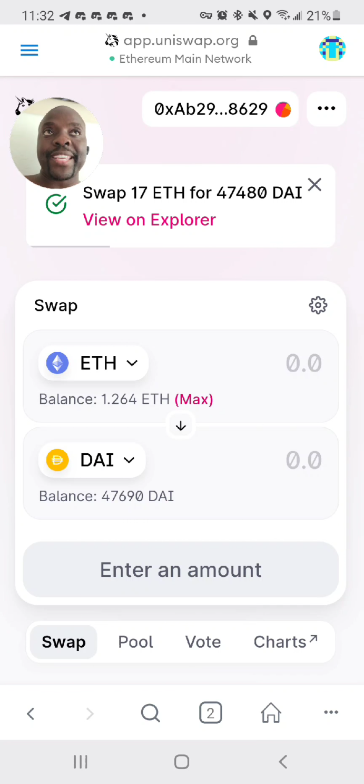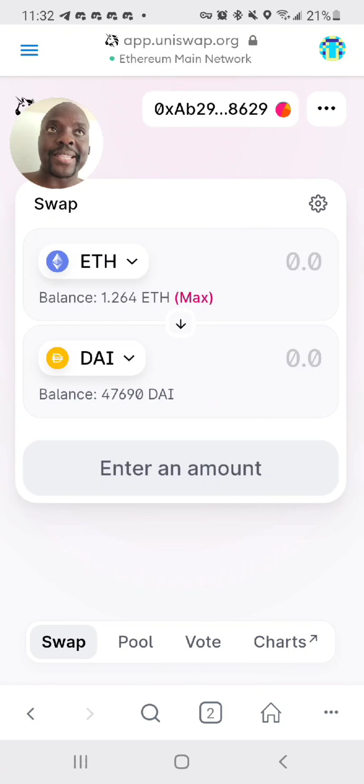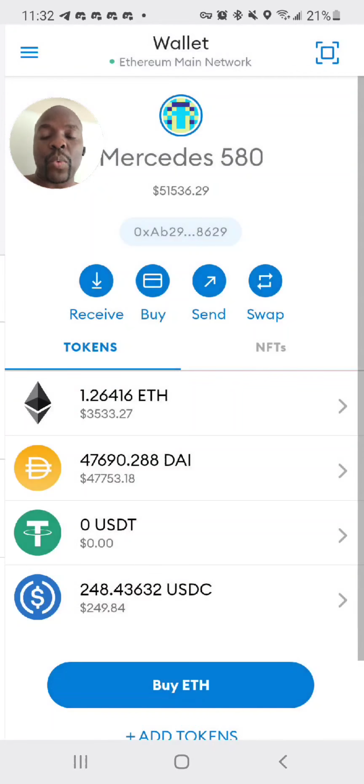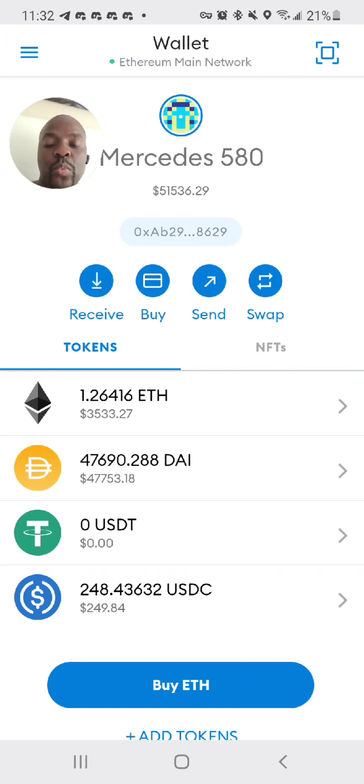And I do have ETH in another account. Remember, I have Trust Wallet and I have others. I have crypto.com, I have Coinbase, I have Binance, and I have Voyager. But from here, I said to myself, let me take that.